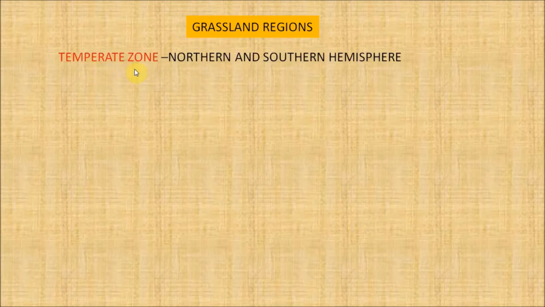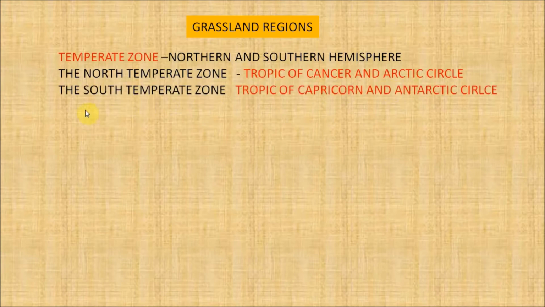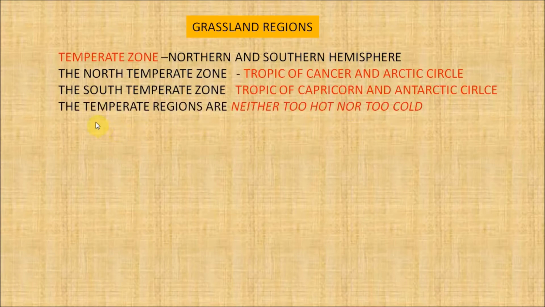Today we are going to learn about grassland regions. The temperate zone is located in both the northern hemisphere and southern hemisphere. The north temperate zone lies between the Tropic of Cancer and the Arctic Circle, and the south temperate zone lies between the Tropic of Capricorn and the Antarctic Circle in the southern hemisphere. The temperate regions are neither too hot nor too cold.